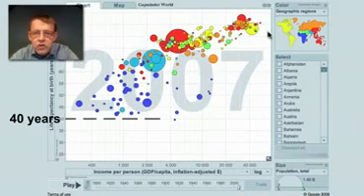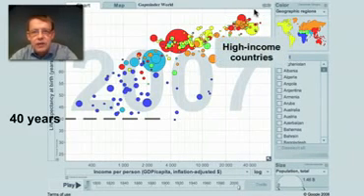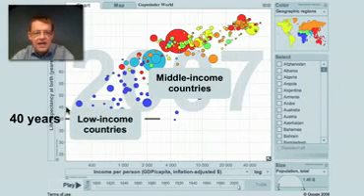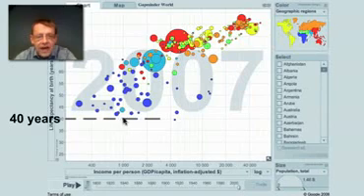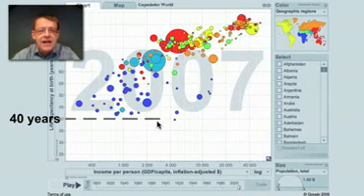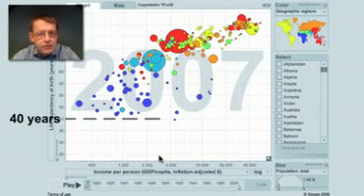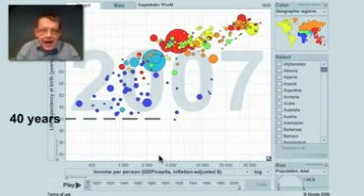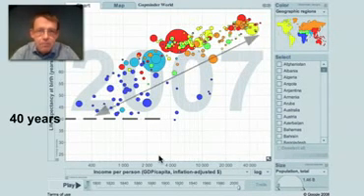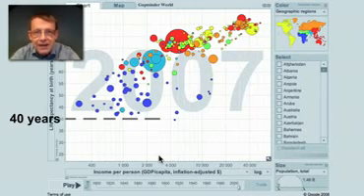We have a continuous world from high-income countries with long life expectancy to low-income countries with very low life expectancy. But all countries of the world today have more than, or are estimated to have more than, 40 years of life expectancy. And all have more than $3,000 per capita. So it means that the world has become healthier and richer, but the difference still is enormous between the richest country and the poorest country. And there are also very big differences within countries, which we cannot show here.